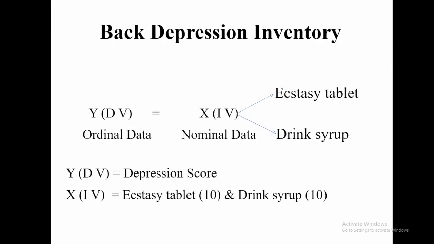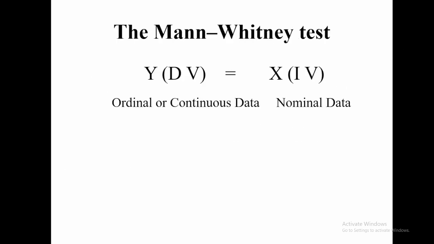So the condition for the Mann-Whitney U test is that the question related to the dependent variable should be ordinal or continuous, and the independent variable should be a nominal scale question, nominal data meaning mutually exclusive two categories.